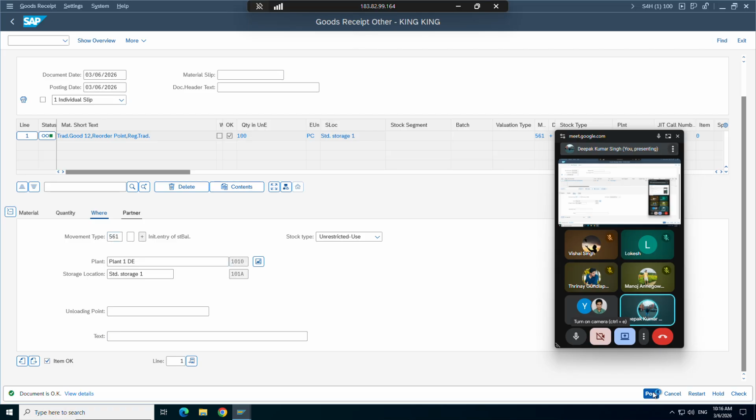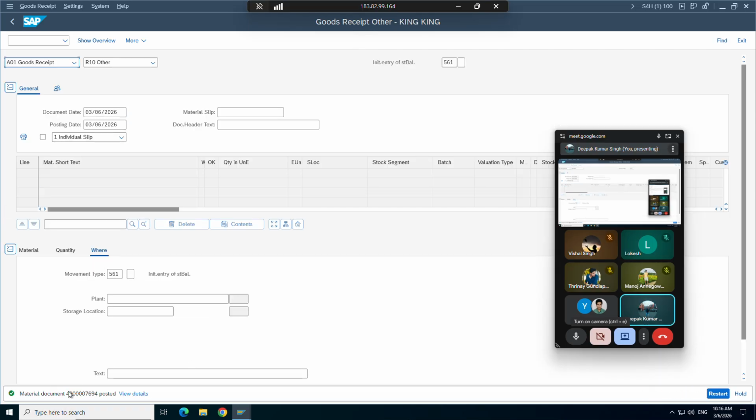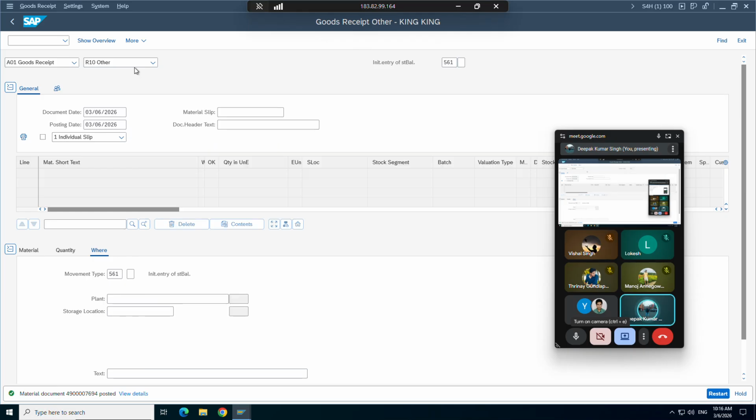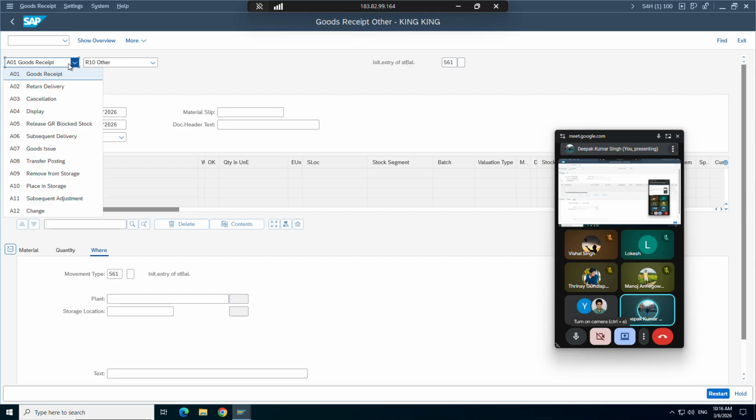So let's post our document. So see, this is our document. And one more thing, you can remember this T code also. You can just copy this. You can open this in MIGO only. Let's say you go to MIGO. All the material movement and all those things will come here only.